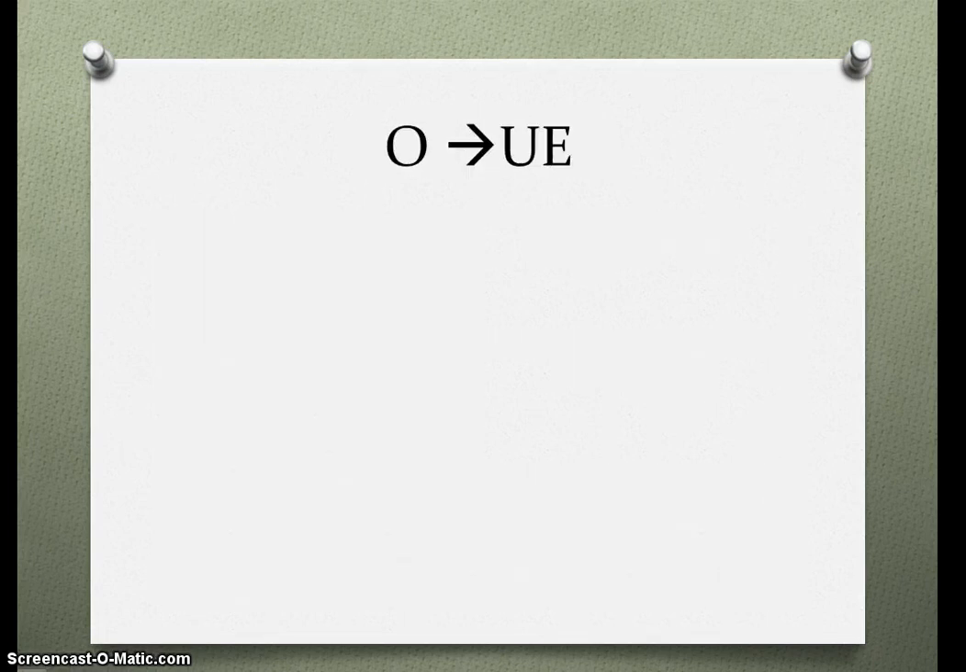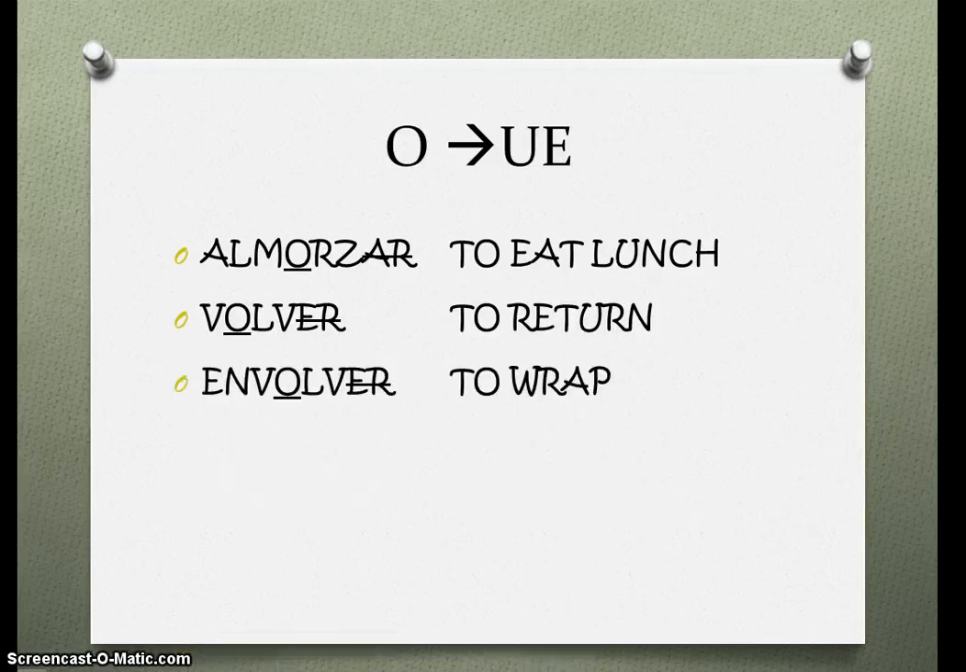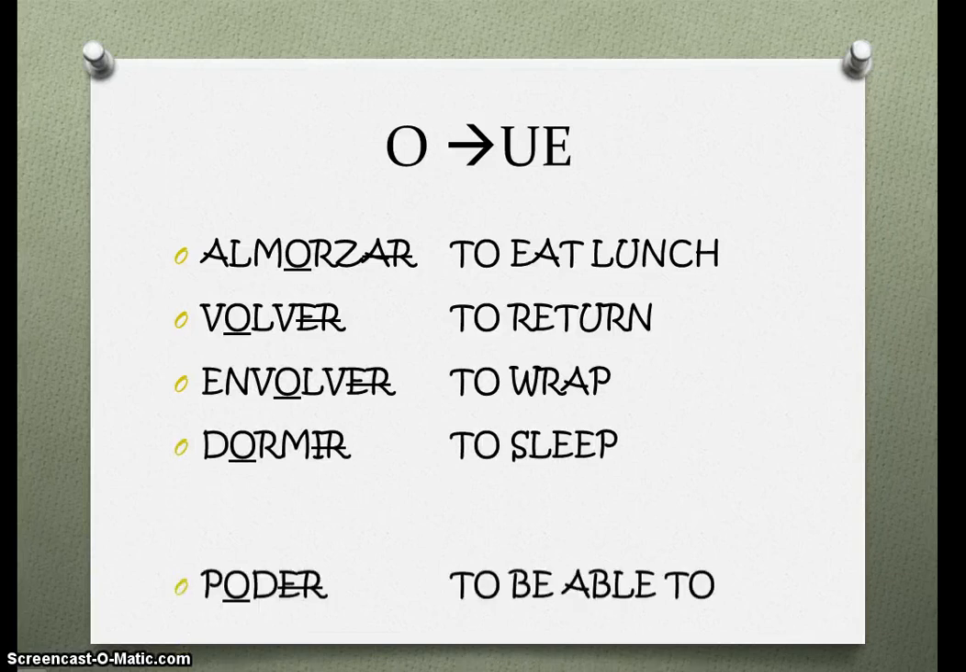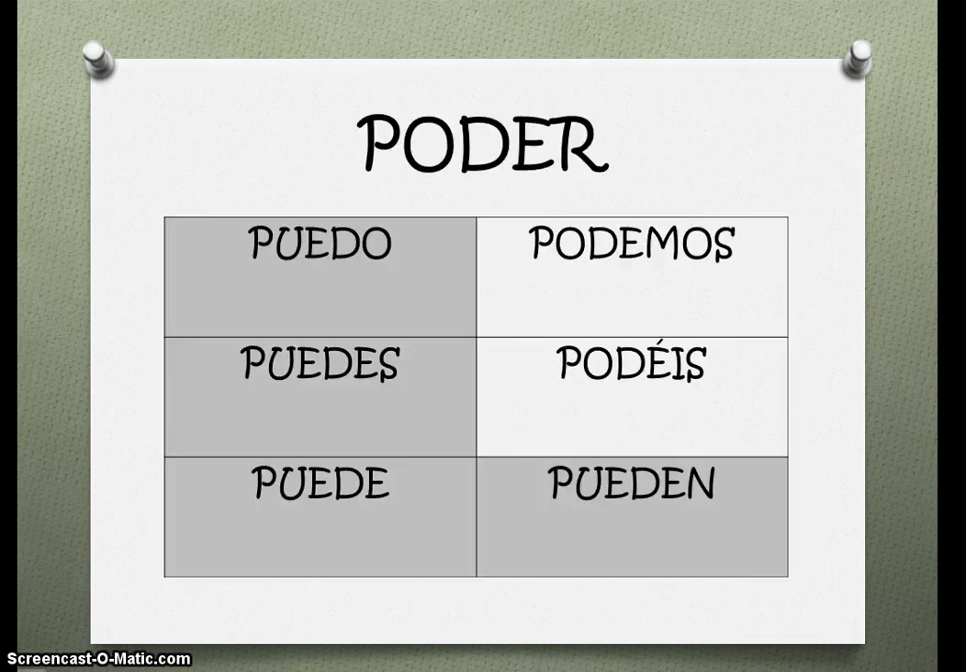We also have O to UE boot verbs. Some of those verbs include almorzar, volver, envolver, dormir, and poder. The O in the stem of these words is going to change to a UE when it is conjugated in all forms within the boot. For example, we have the verb poder. In all of the forms within the shaded boot, the O from the infinitive verb changes to a UE. So we have puedo, puedes, puede, and pueden. And then in the nosotros and the vosotros forms, the infinitive verb retains its O. So podemos and podéis.